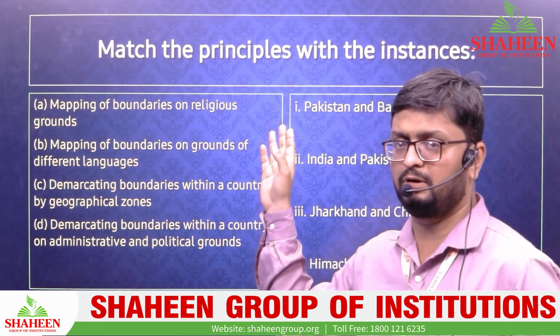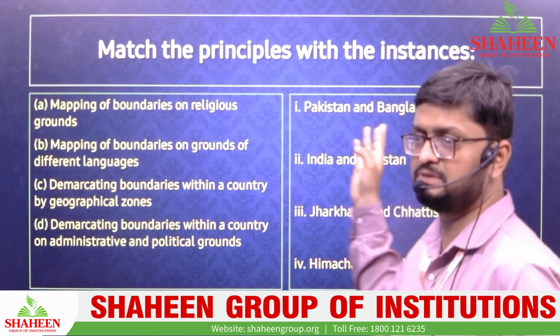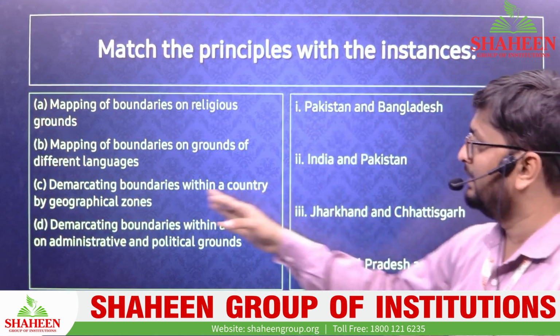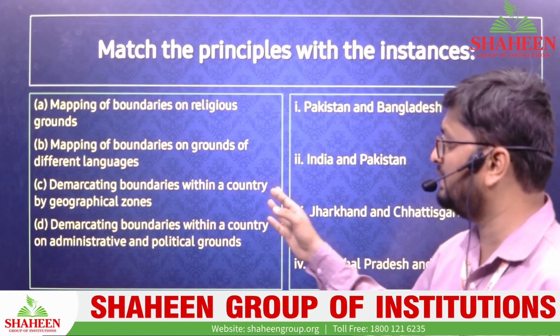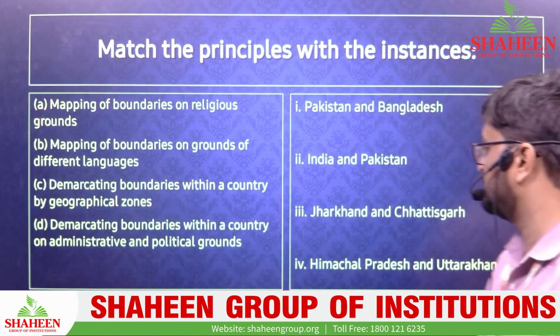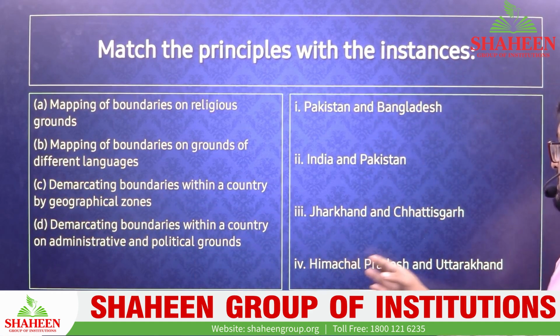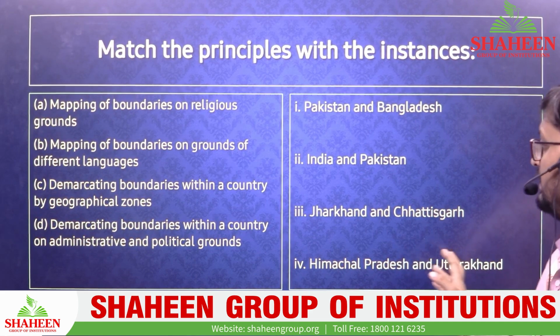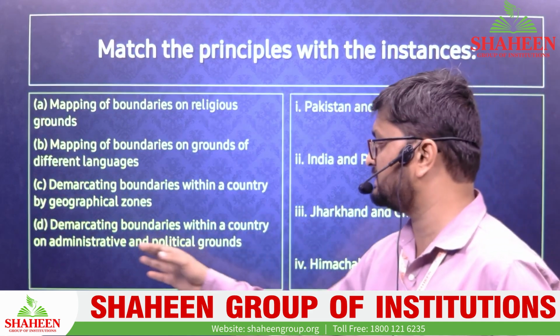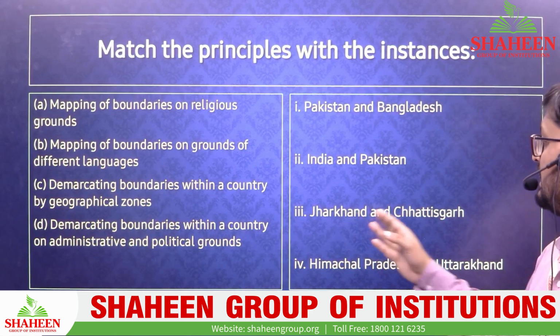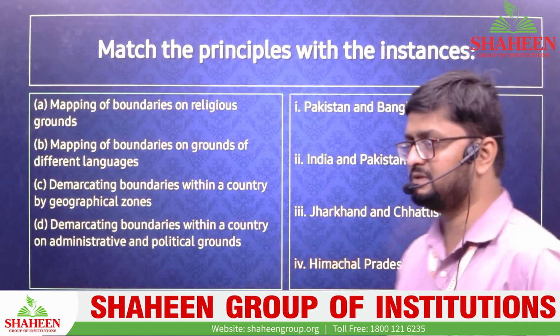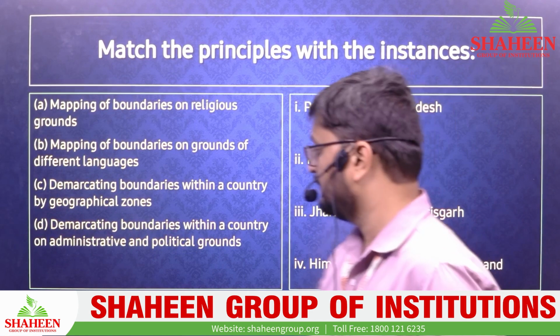Urdu speaking was predominantly in Pakistan, Bengali speaking was in Bangladesh. Demarcating boundaries within a country by geographical zones: this is basically Himachal Pradesh and Uttarakhand. Demarcating boundaries within a country on administrative and political grounds: this is Jharkhand and Chhattisgarh. This was made for administrative and political grounds.